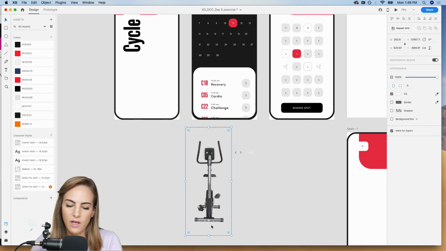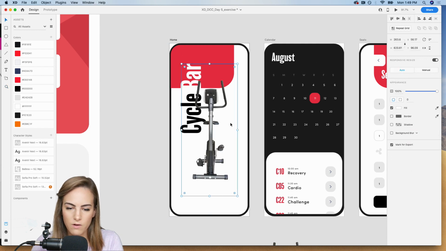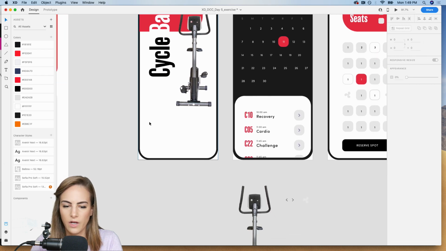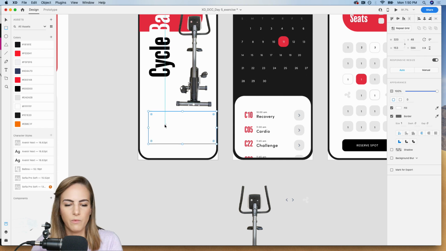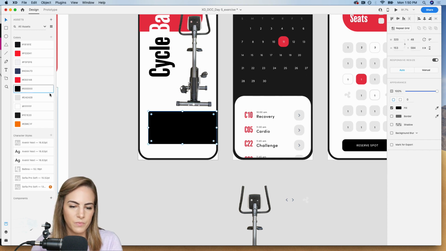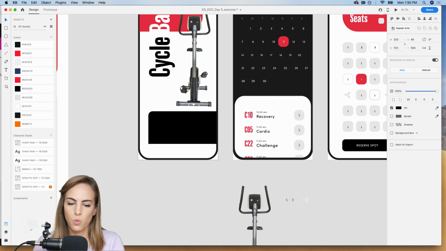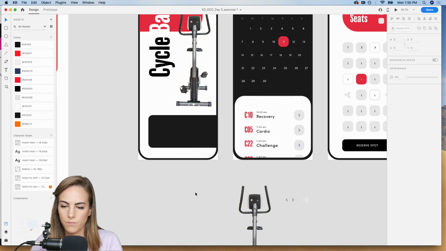And then I already have this image of the exercise bike. I just got this from Adobe Stock, feel free to get it from wherever you want though. Bring that right here. Okay, and then below that, I could just add a preview of some of the classes if I wanted to. And then we'll make this rounded, so like 20 for that corner radius. There we go. Drag it down a bit.